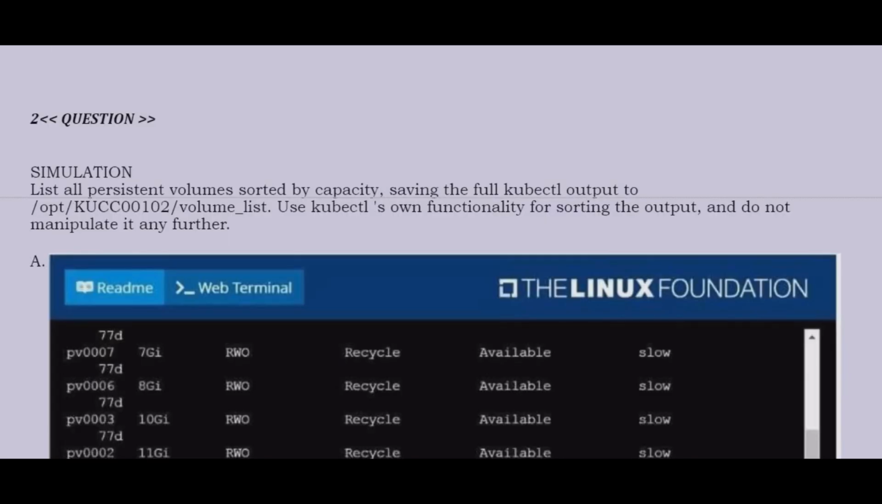Question is simulation. List all persistent volumes sorted by capacity, saving the full kubectl output to /opt/kucc00102/volume_list. Use kubectl's own functionality for sorting the output and do not manipulate it any further. Now see the correct answer.